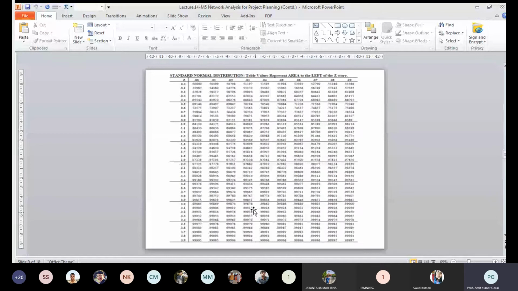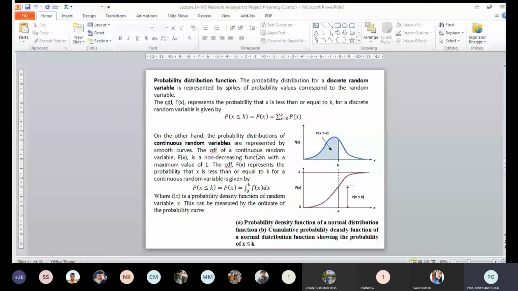Now, as I told you in my first or second lecture, there is a deterministic approach and another one is the probabilistic approach. If you see the course content in the first module, there were some probability functions there. I have not discussed them, so here, as it is required directly, I will explain this with some examples.